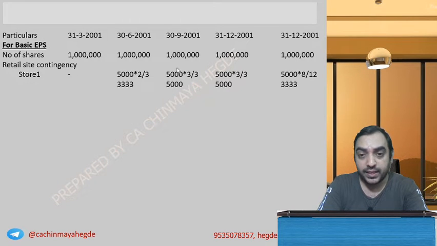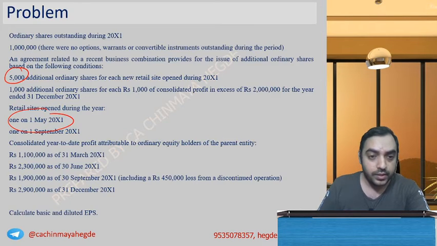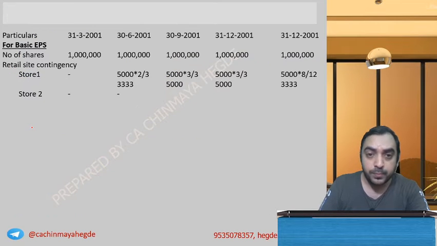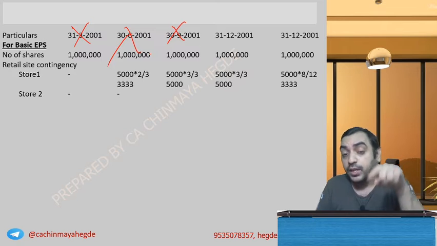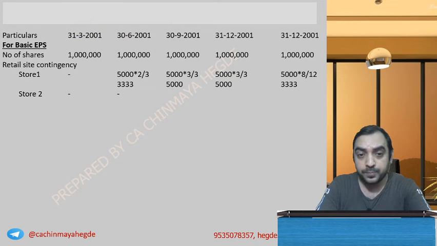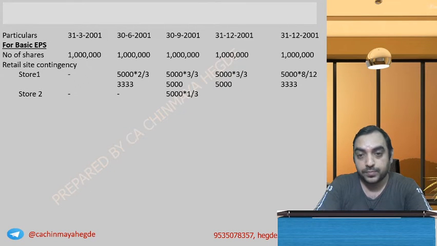Now let's come to the second store. 2 stores are open, no? Retail stores 2, store 2. Nothing here, nothing here. When was the second store opened? On 1st of September. March won't come, June won't come, September will, from 1st of September to 30th September, only 1 month. So 5,000 into 1 by 3, 1667.